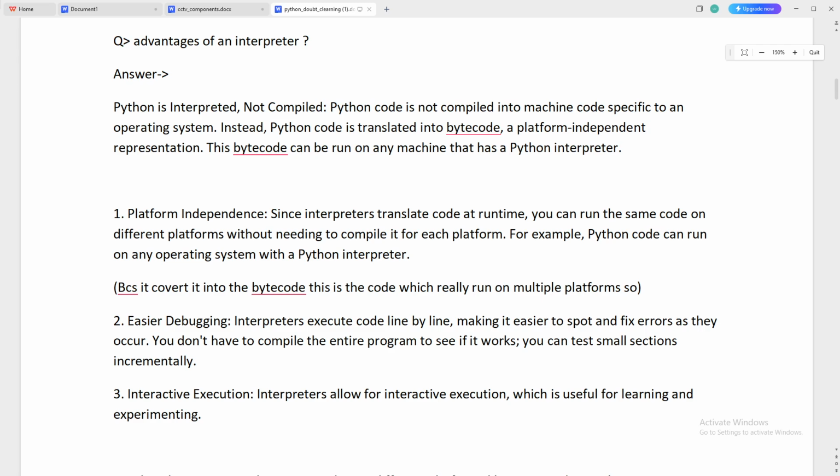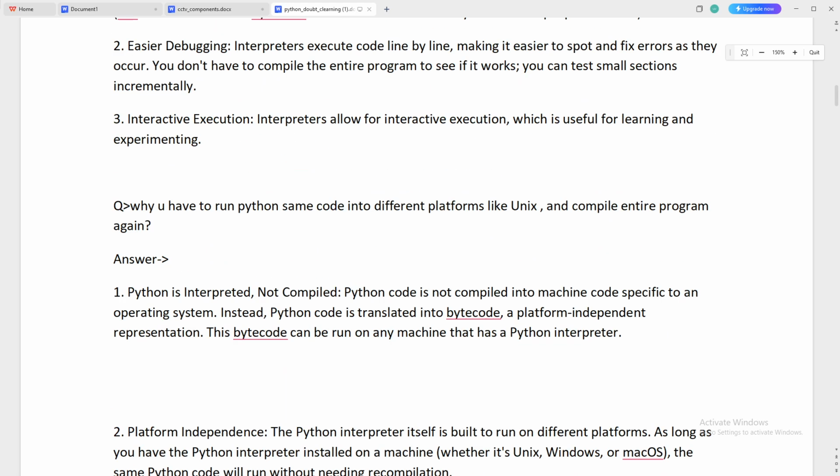Now, the first advantage of bytecode is that it is platform independent, as I said, because it is converted into bytecode, and this code can run on multiple platforms. Next, easy debugging. The interpreter executes code line by line, making it easier to spot and fix errors as they occur. You don't have to compile the entire program to see if it works. You can test small sections incrementally. Next, interactive execution. The interpreter allows interactive execution, which is useful for learning and experimenting.